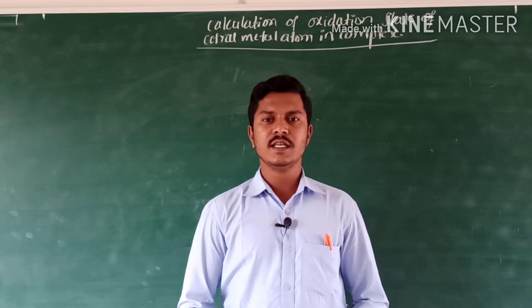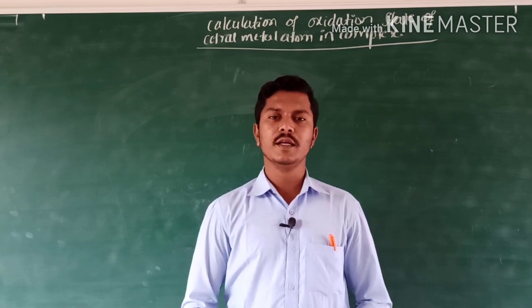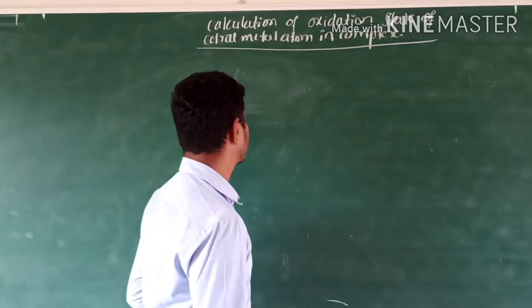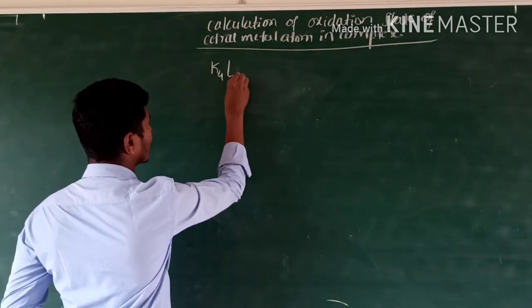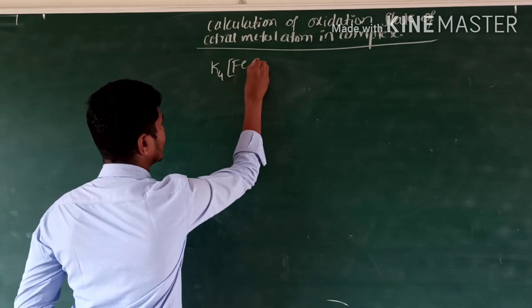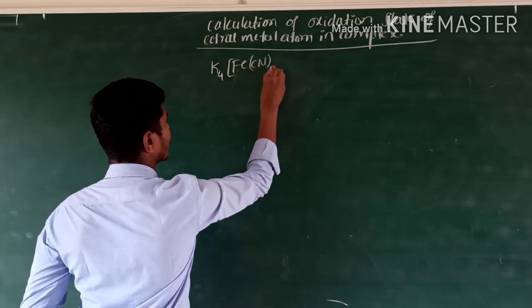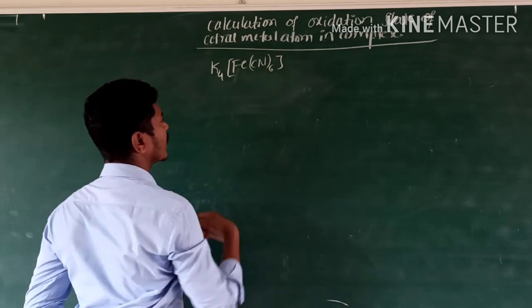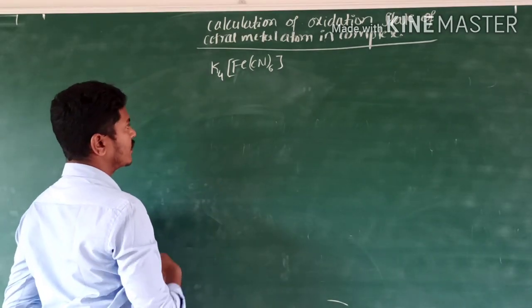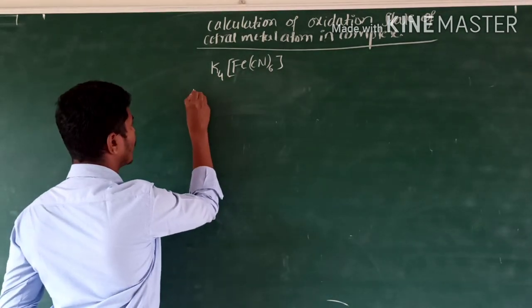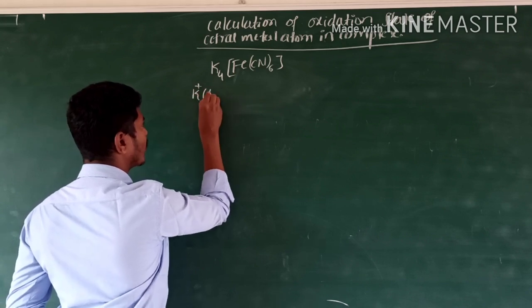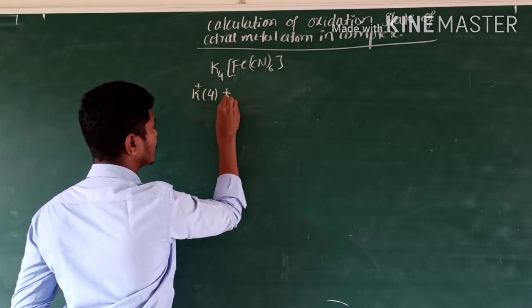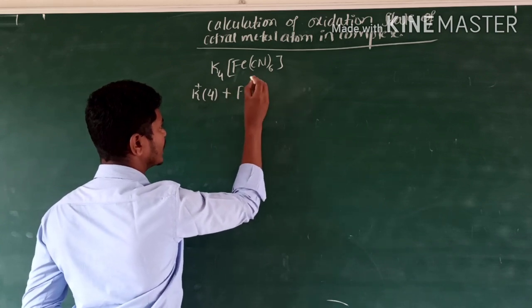Oxidation state of the central metal atom in a coordination complex. Take an example of K4[Fe(CN)6]. For this, what happens? K has a plus 1 charge. How many potassiums are there? 4 potassiums. For Fe, it is as it is.